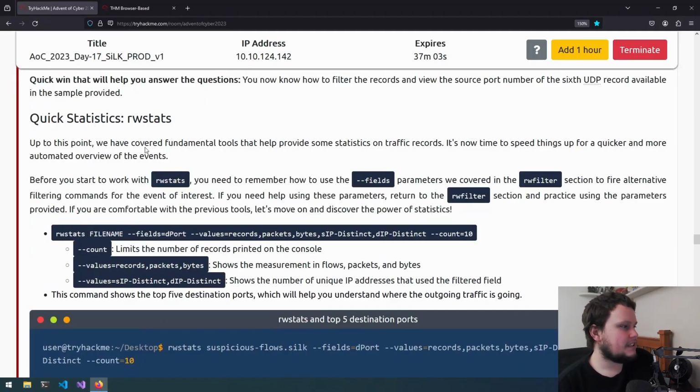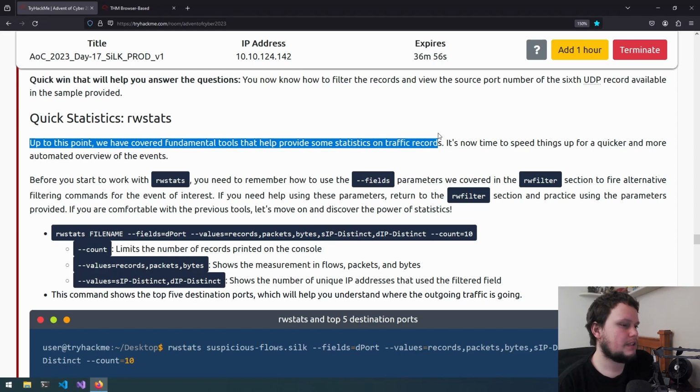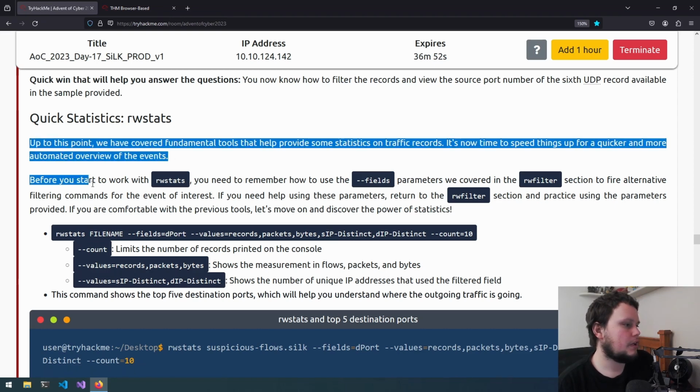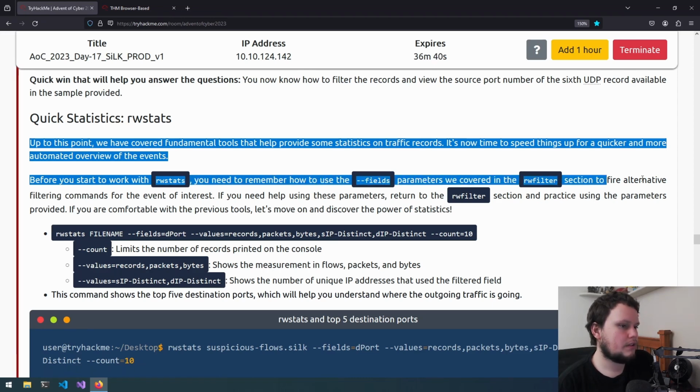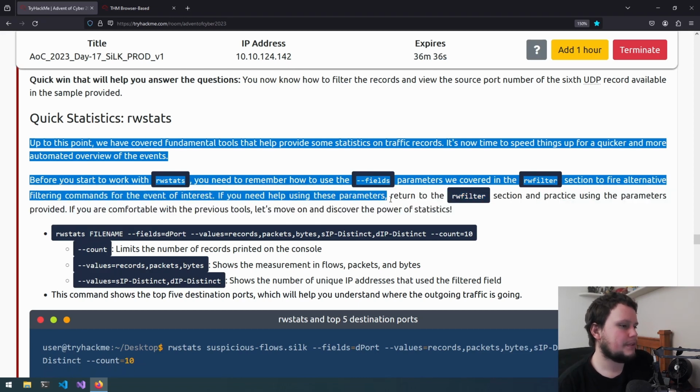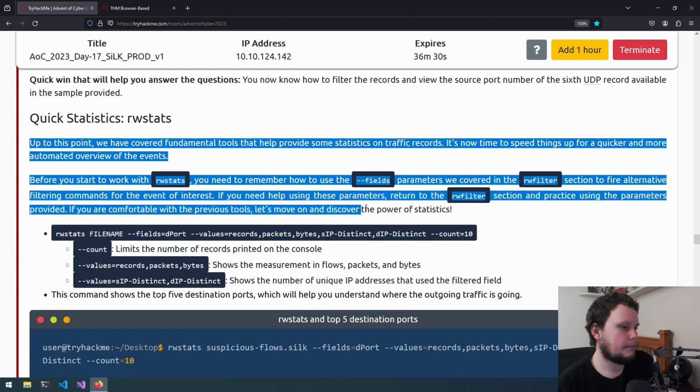Okay, so quick statistics, rwstats. Up to this point, we have covered fundamental tools that help provide some statistics on traffic records. It's now time to speed things up for a quicker, more automated view of the events. Before you start to work with rwstats, you need to remember how to use the --fields parameter we covered in the rwfilter section to fire alternative filtering commands for the event of interest. If you need help using the parameters, return to the rwfilter section and practice using the parameters provided. If you are comfortable with the previous tools, let's move on and discover the power of statistics.